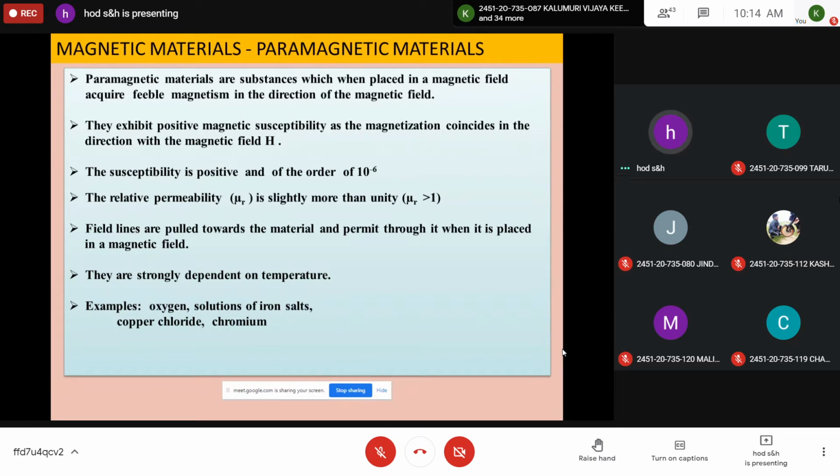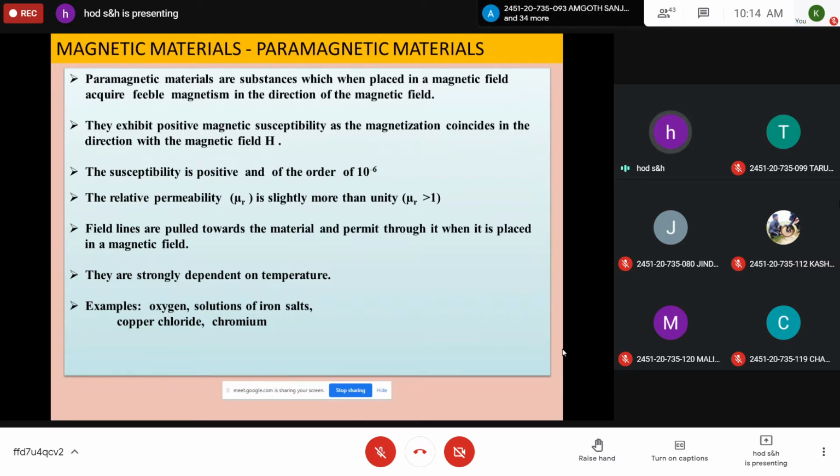So they have positive values of susceptibility of the order of 10 to the power of -6, and the relative permeability, which is the capacity of a material to allow magnetic lines of force, is more than 1. It accepts the magnetic lines of force, and in the presence of the field, the magnetic lines are pulled towards the material, and they are permitted in the material. And this paramagnetic behavior depends on temperature.